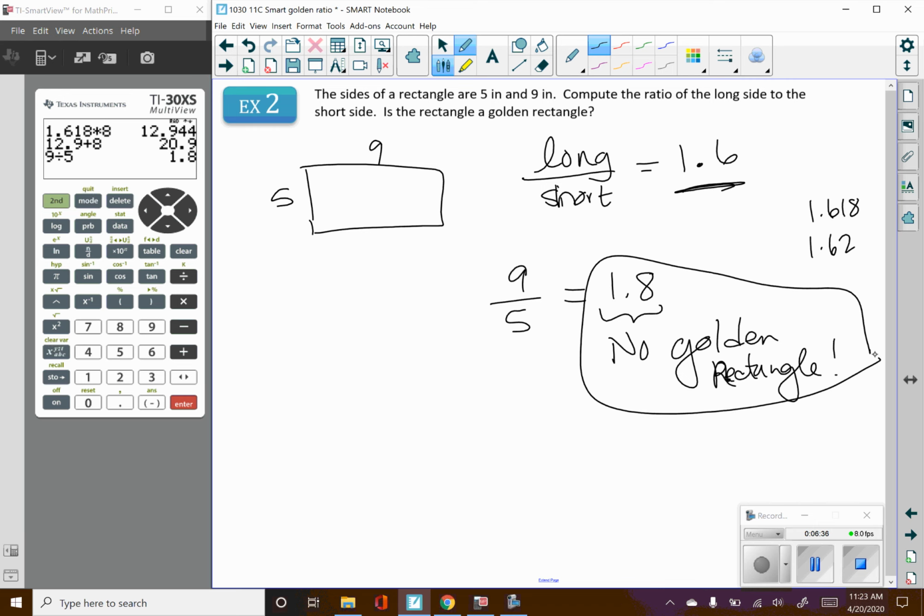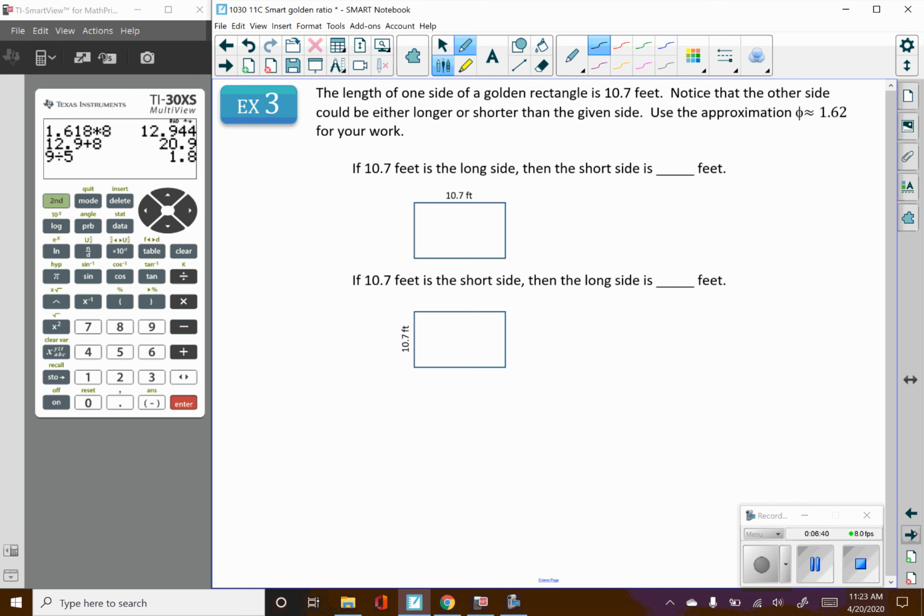As long as you get in the neighborhood of 1.6, you would mark yes. Okay, last example. The length of one of the sides of a golden rectangle is 10.7. Notice that the other side of the golden rectangle could either be longer or shorter. And I have 2 visuals of that right here. We want to use the golden ratio approximation 1.62 to decide what the other sides of the rectangle should be.